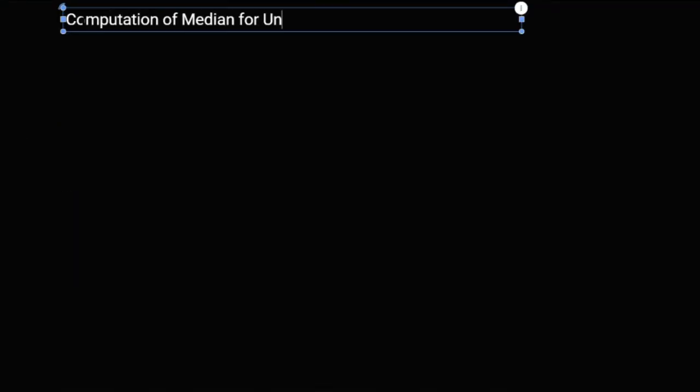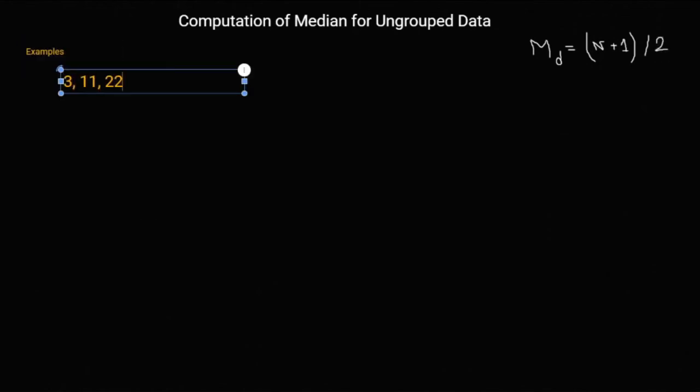Computation of median for ungrouped data. When we try to calculate median from ungrouped data, the following two situations could arise. First of all, when n, the number of items in a series, is odd. In this case, where n is odd, not divisible by 2, the median can be computed by the formula Md equals n plus 1 by 2. Okay, so try some exercise.